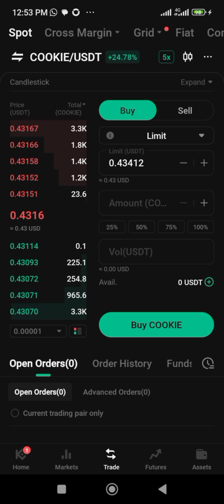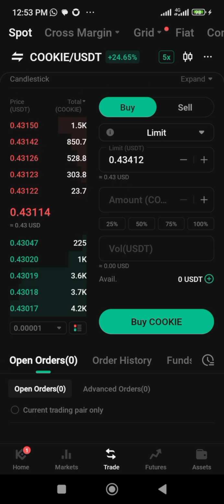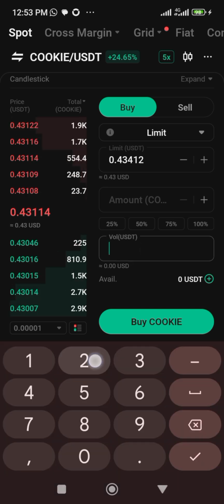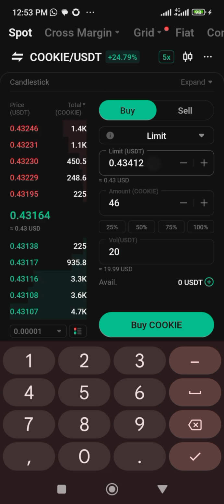So let's check how much you would have made if you tried this with $50 or $10. Let me use $20 so that I think this one is affordable for everyone. So imagine you come here. Okay, let's say you bought it at this price with your 20 USDT. Your 20 USDT is going to give you 46 cookie. After buying it, you wait for the launch day of Binance.